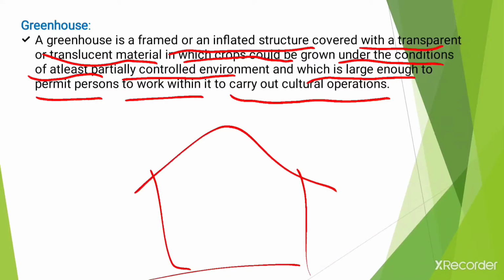And in these structures the crops are grown under controlled conditions, at least partially controlled. Now which conditions are controlled in the greenhouse, like temperature, humidity, etc. So in short, in greenhouses different environmental factors are controlled for the proper growth of the crops.